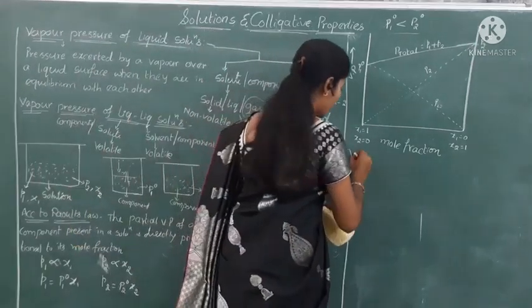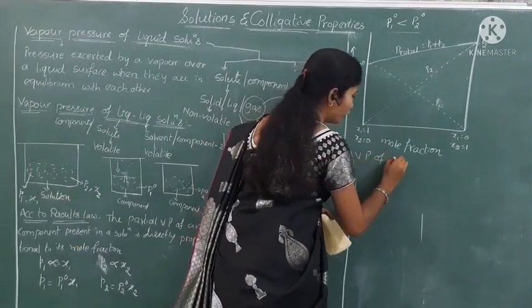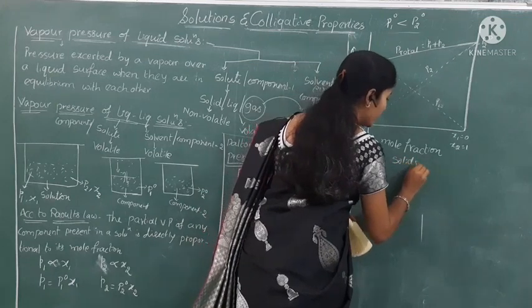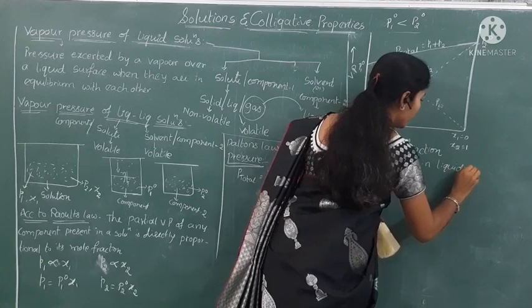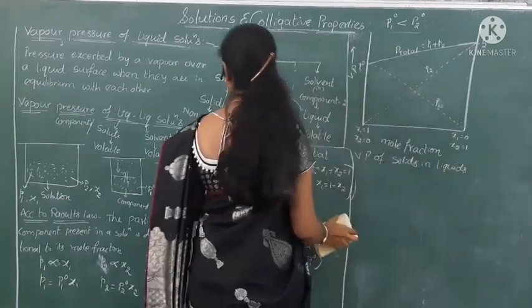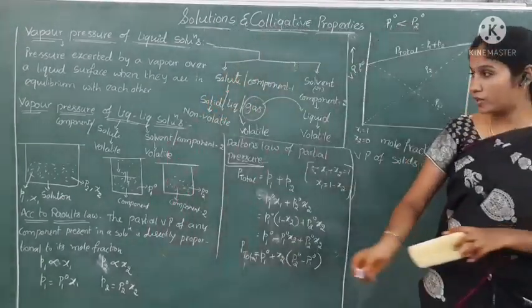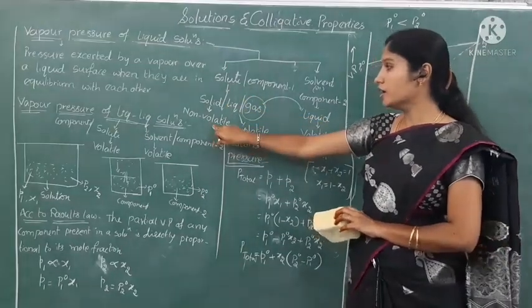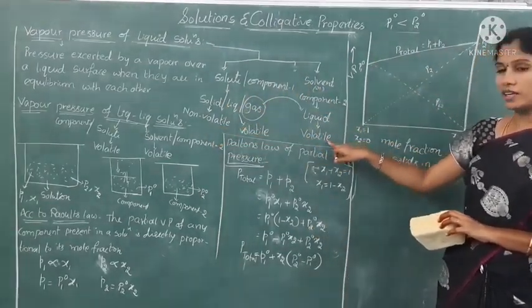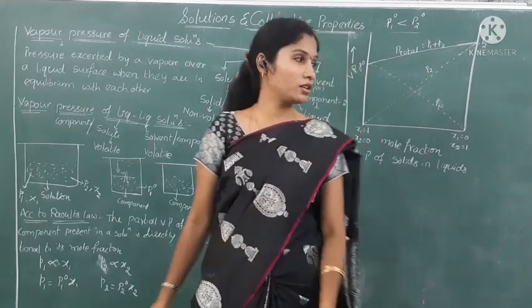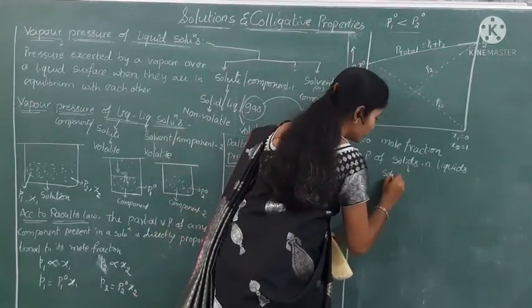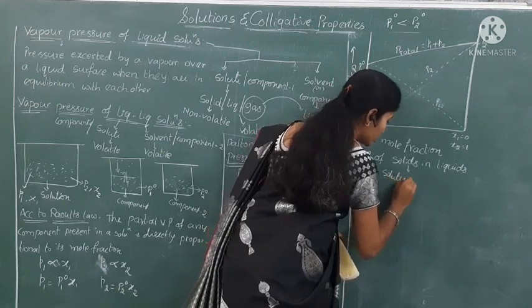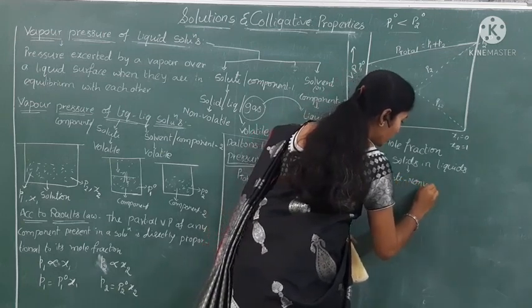Now let us see the vapor pressure of solids in liquids. I already explained what the nature of the solid is: it is non-volatile, and the liquid is volatile in nature. So the solid is a solute, and its nature is non-volatile.